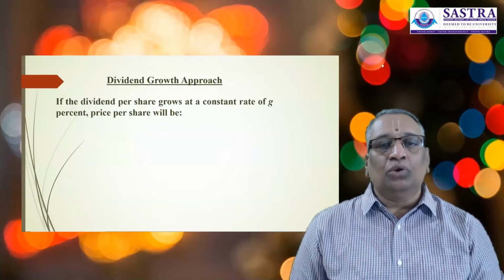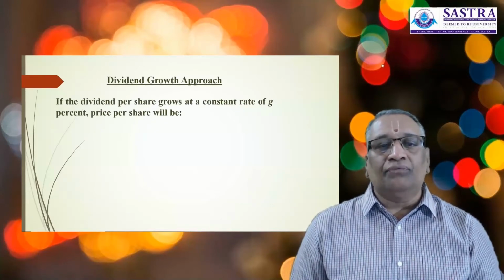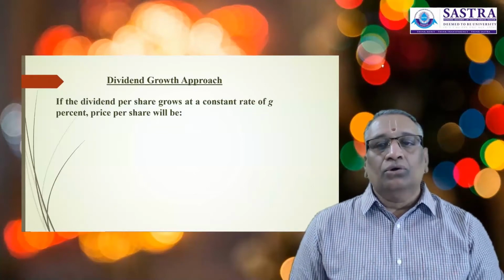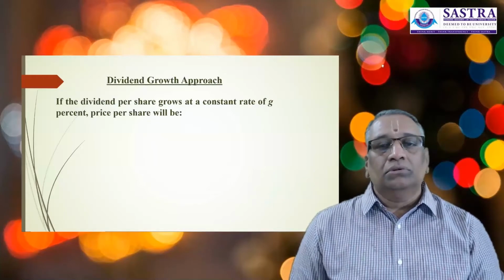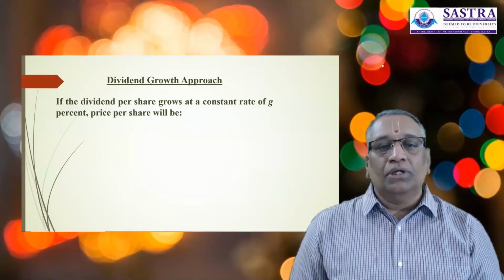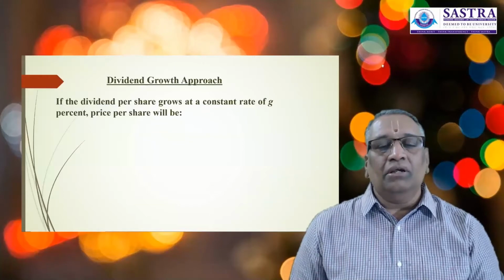In case of dividend growth approach, if the dividend per share grows at a constant rate of G, that is the growth rate, constant rate of growth in terms of percentage, price per share will be calculated using this equation.